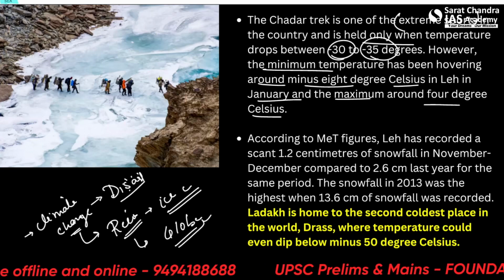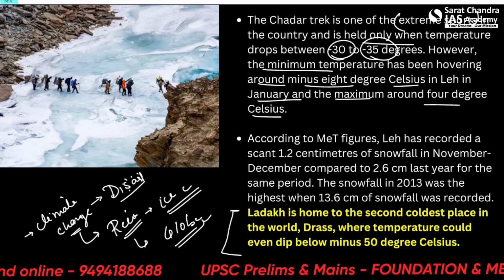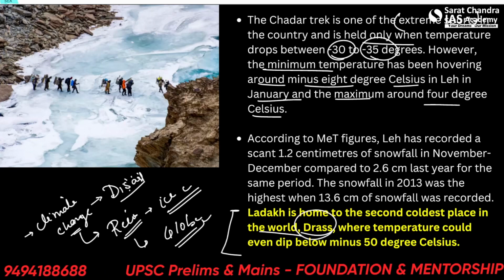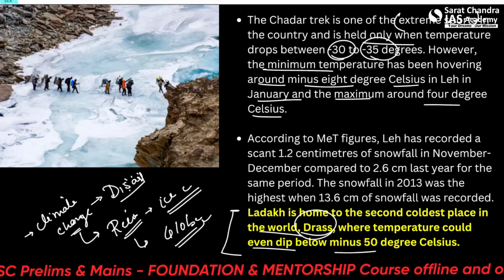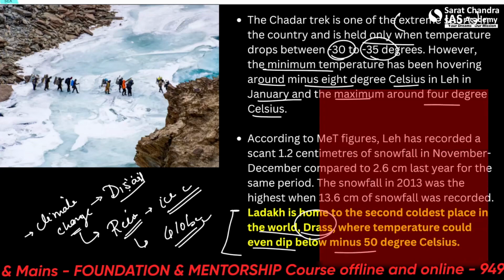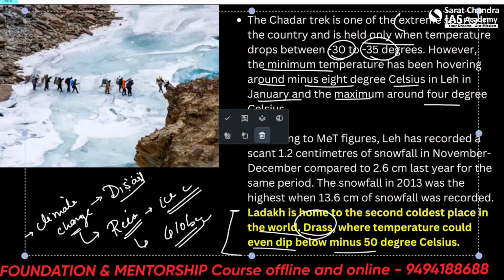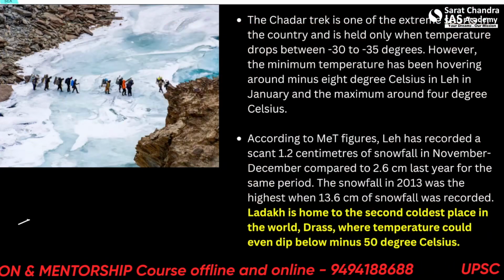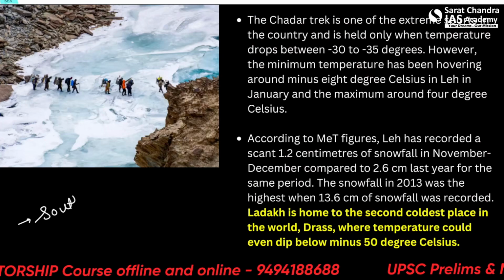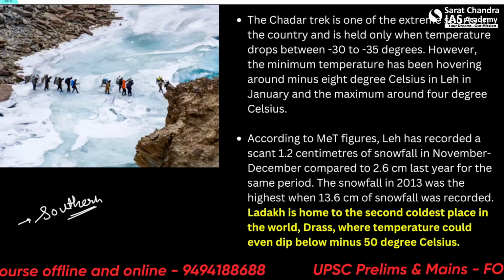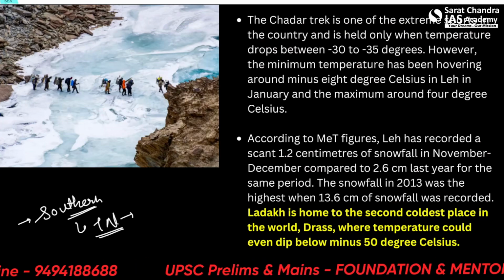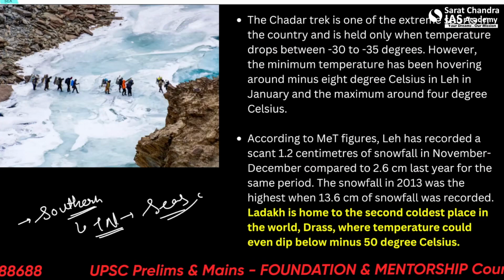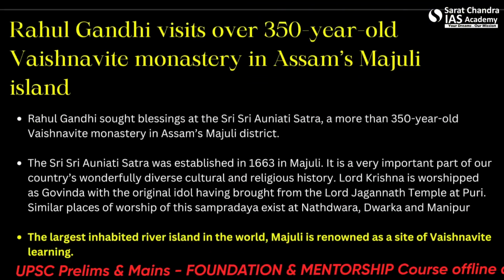Alright, what is to be noted here is that Ladakh is home to the second coldest place in the world, Dras, where the temperature could even dip below minus 50 degrees Celsius. It must also be remembered there are multiple places in India where there is unruly weather in this season, especially in the southern states. In the state of Tamil Nadu and Ooty, very low temperatures were recorded this season. Alright, so you can cite those as an example as well.